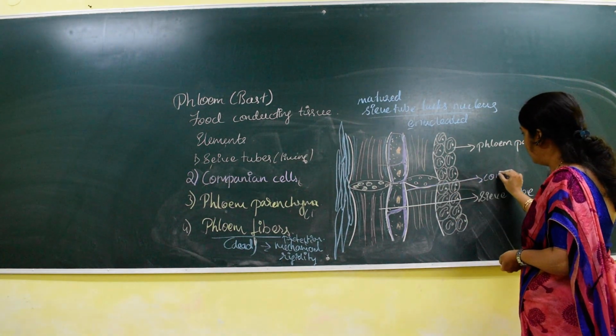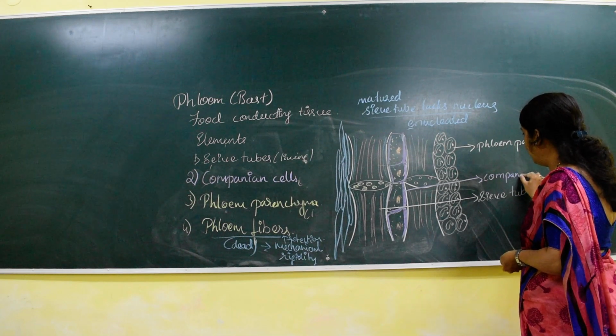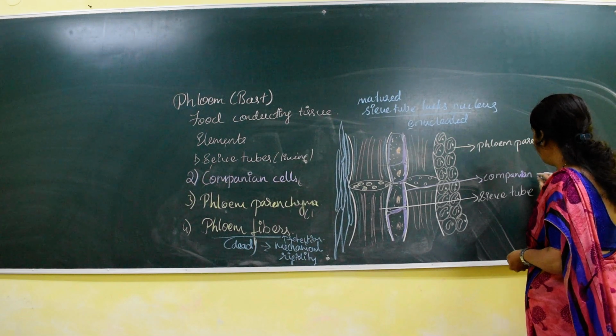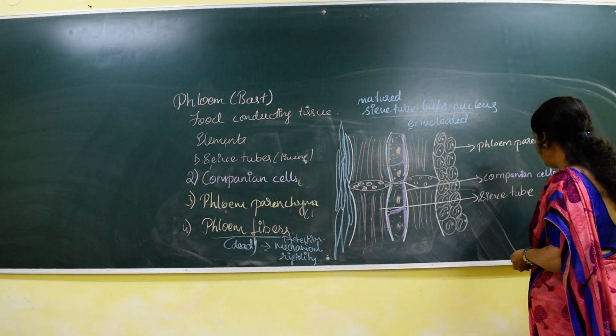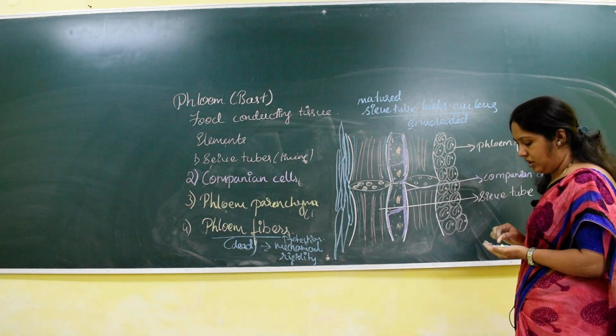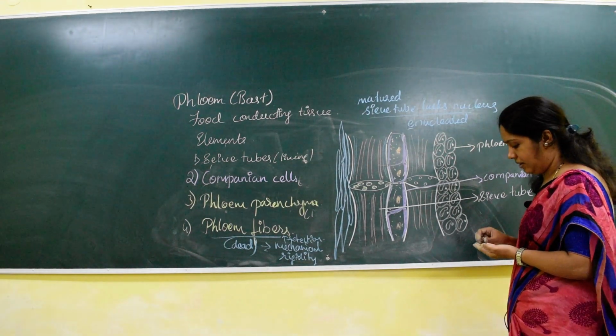Next is companion cell. The companion cells are seen in angiosperm, whereas in pteridophyte and gymnosperm they are replaced by the albuminous cell.